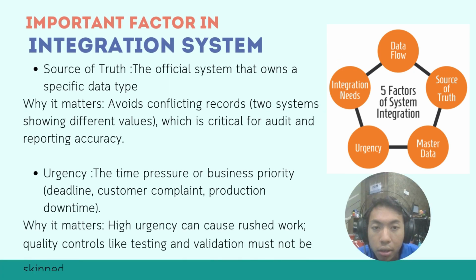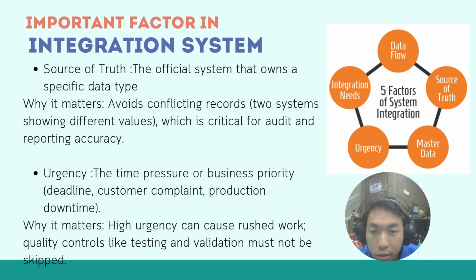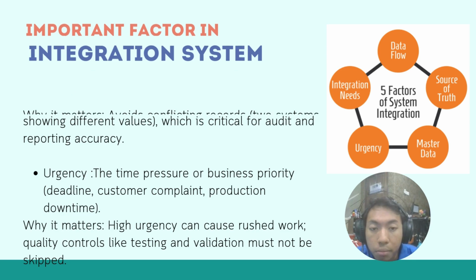Okay, moving on. Another factor of system integration is source of truth. It is important to avoid conflicting records, so we need to make sure that our data is valid. Next factor is urgency. Urgency is about time. It matters because if the integration system has high urgency, it can cause errors. So it requires a good amount of testing and validation to avoid causing errors to the system.